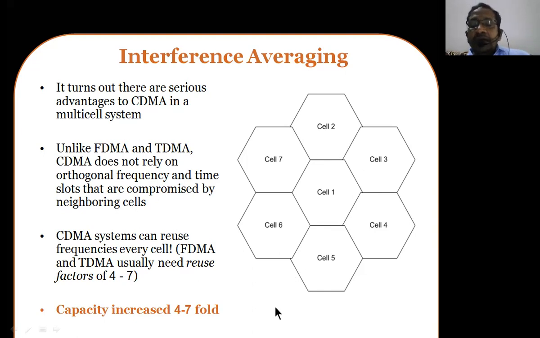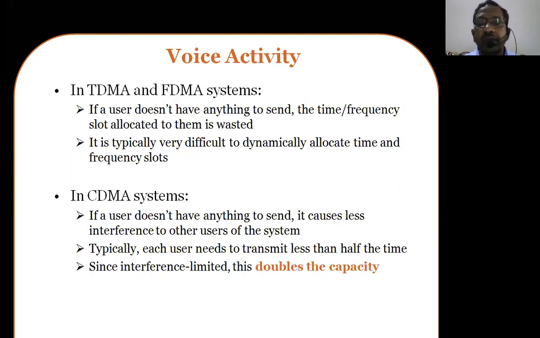So thereby the capacity can be increased. That means frequency reuse is going to be increased by a factor of 4 to 7 in the case of the system. So if you have 7 cells here, that means a maximum of up to 7 frequency reuses can happen in each and every cell. That is the increasing capacity in terms of providing services to many users. So these are the various advantages of this particular CDMA technology. Increasing capacity is one which can be done using CDMA.